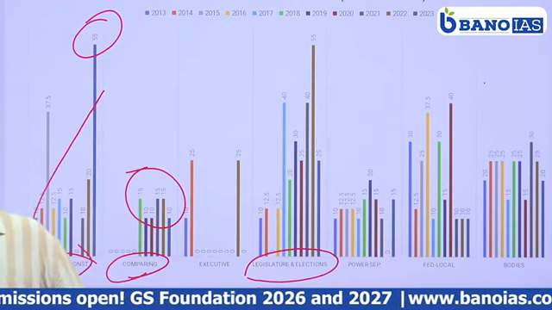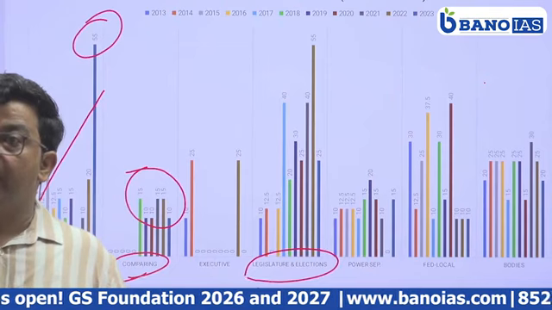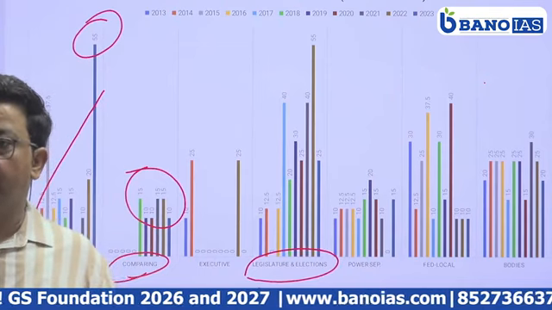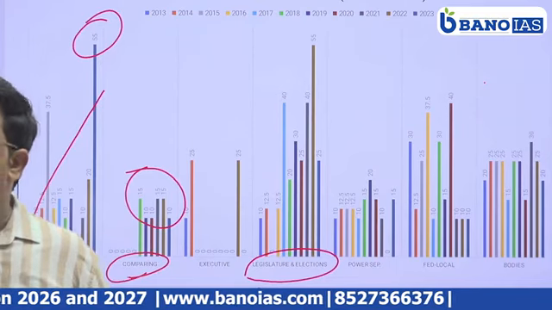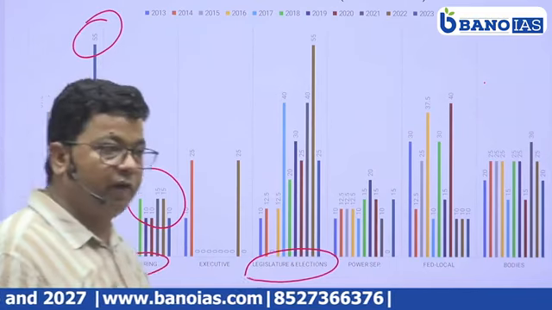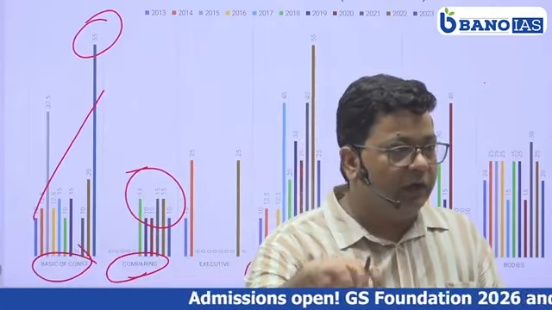These types of questions you may have seen in previous year question papers. Have you seen these types of questions? How does the legislature control the power of the executive? What is the role of the presiding officer of Lok Sabha? Once a speaker, always a speaker. These are recent questions. This all comes from the legislature part.